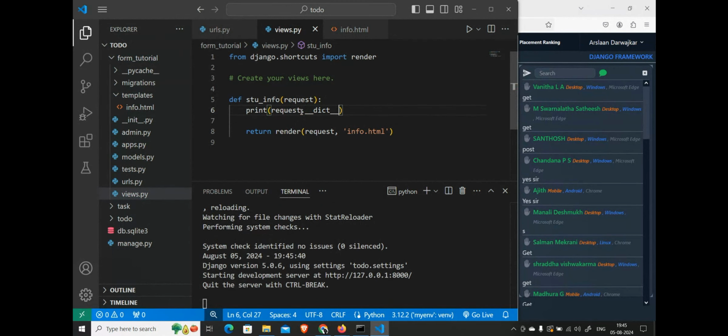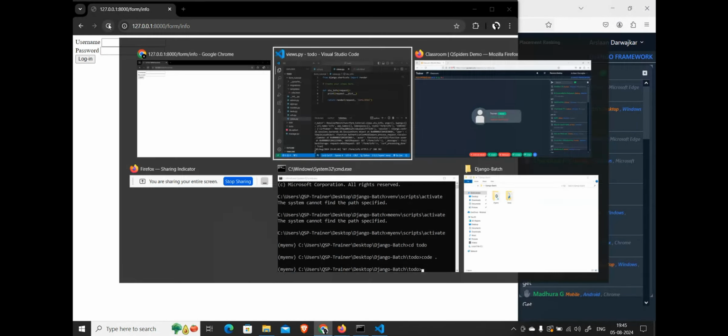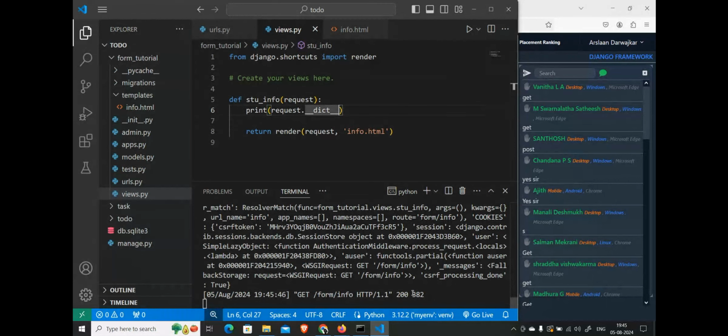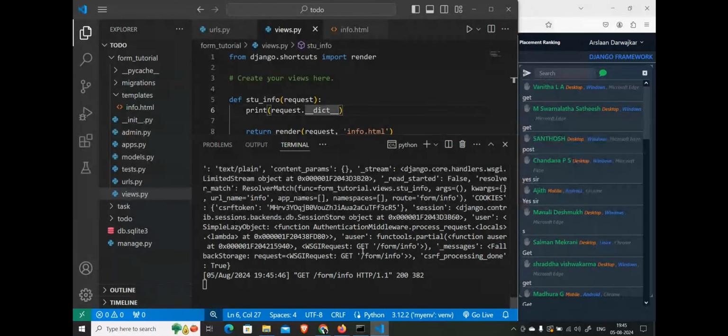Dunder dict. So I'll just reload, and here I'm getting this entire dictionary. See, it is saying request equal to get request at this particular route. And all these things are there here. What is the route where we are going? Route slash info. What else?